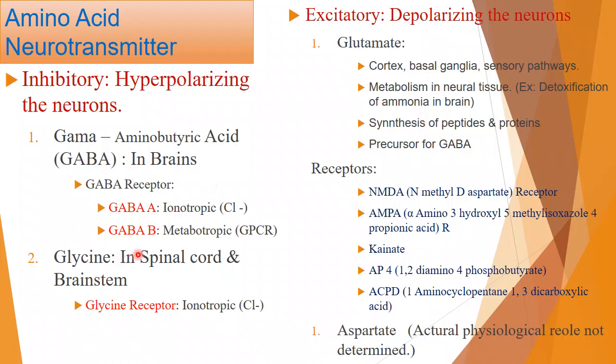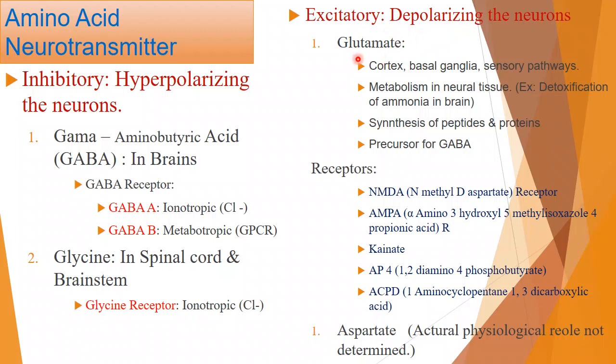GABA B is a metabotropic receptor. That means it is a G protein coupled receptor, working by means of second messengers, cAMP or PIP2 pathways. The same way, for glycine we have a glycine receptor which is structurally similar to the GABA A receptor. That means an ionotropic chloride channel is attached here. We'll study one by one. Now for glutamate, the glutamate receptor, this glutamate neurotransmitter is excitatory in nature.